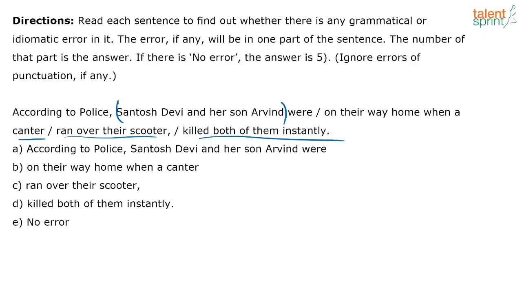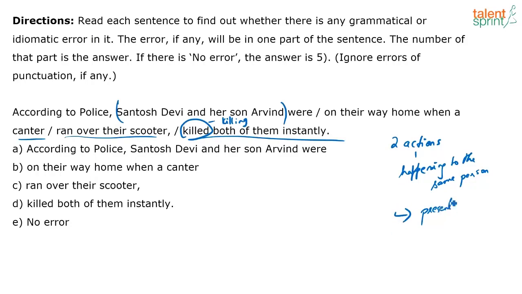So according to police, Santosh Devi and her son were on their way home when a canter ran over their scooter, killing both of them instantly. And that's why you have to change killed to killing. Because why? Both the actions, same person. Or even when one action is happening right after the other, and this is also done by the same person or thing, in that case we can look at using the present participle, ing form.